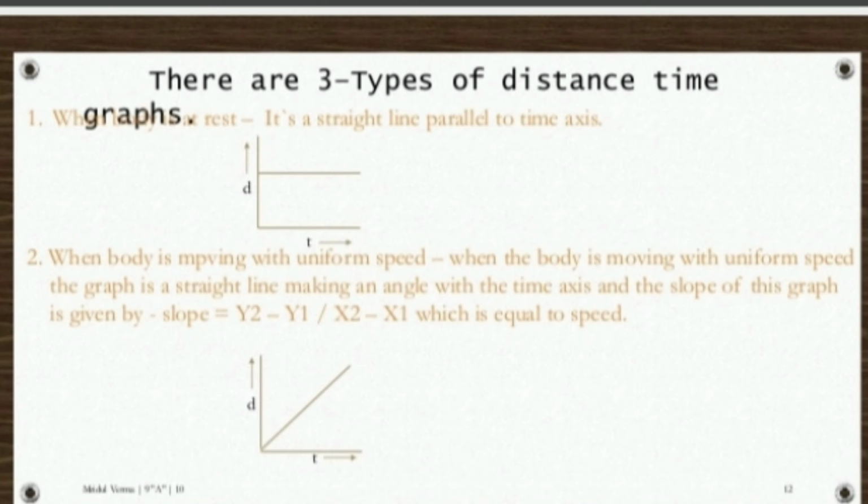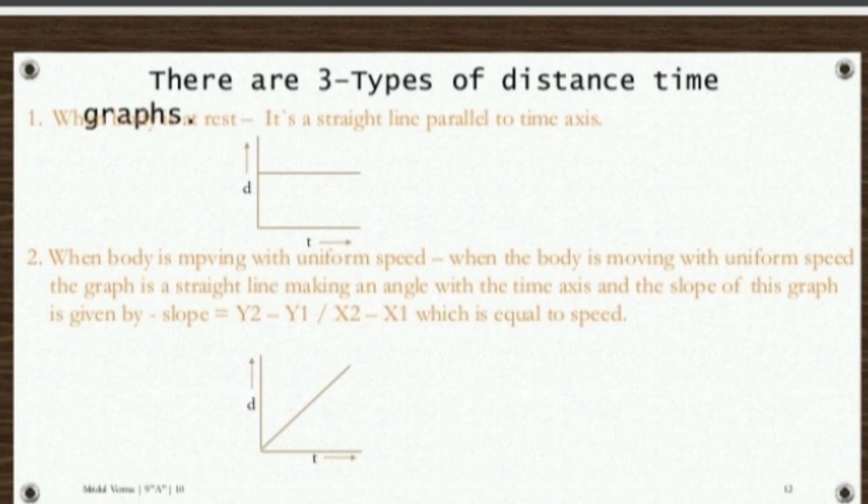So how do you find the speed of your body? By graphical representation, by the slope. How will you define the slope? Here I gave the formula: (y2 minus y1) divided by (x2 minus x1). What are y2 and y1? Here I have not shown them in the graph, but y2 is the final position on the y-axis, and the initial position on the y-axis is y1. The initial position on the x-axis is x1, and the final position on the x-axis is x2.